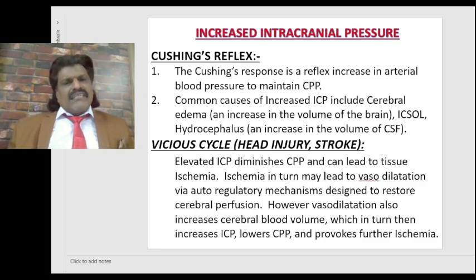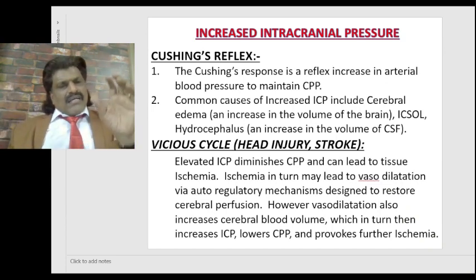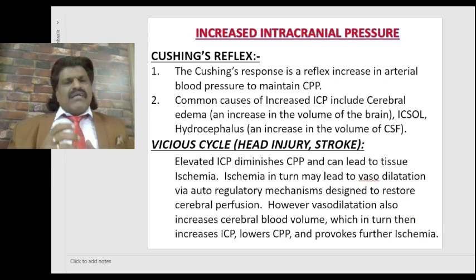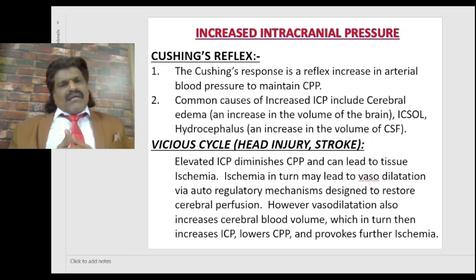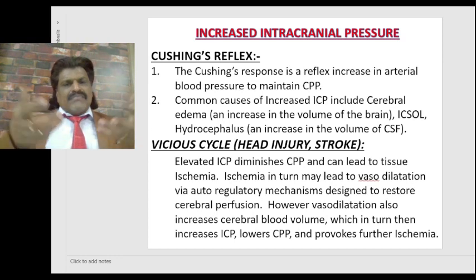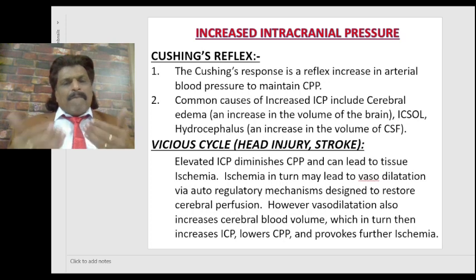Right. The increased intracranial pressure, Cushing's reflex. So when there's a raised intracranial pressure compressing the medulla oblongata and the autonomic centers in the brainstem, the brain tries to increase the blood flow to the brain by increasing the blood pressure. So it results in hypertension, bradycardia, and irregular respiration. This is the triad of Cushing's. So Cushing's response is a reflex increase in arterial blood pressure to maintain cerebral perfusion pressure.